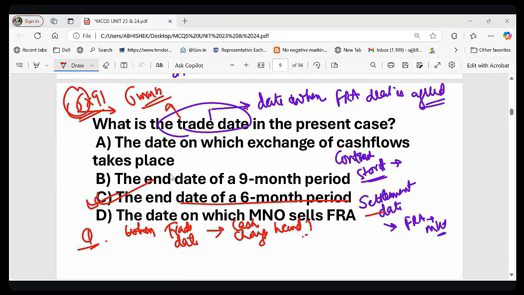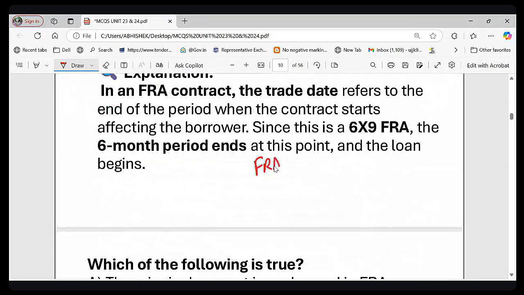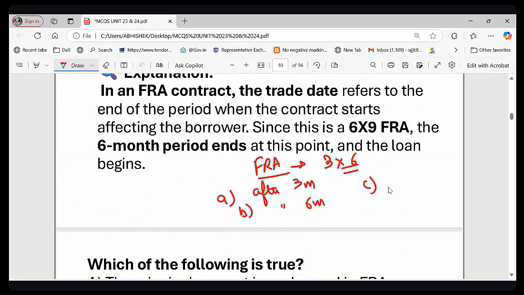So let me ask you a question. Suppose the FRA is labeled as 3 into 6. So what is the trade date? Option A, after 3 months. Option B, after 6 months. Option C, today. And option D, after 9 months. Suppose FRA is labeled as 3 into 6. What will be the trade date?